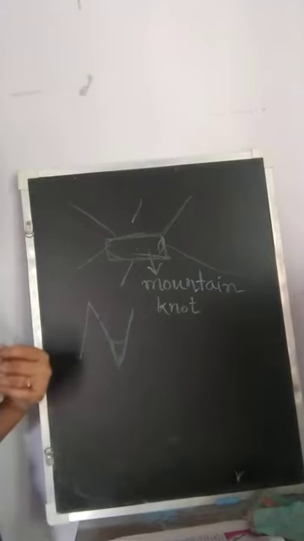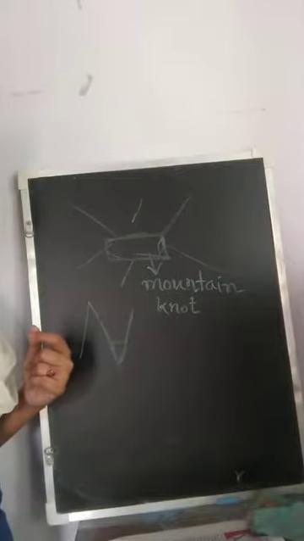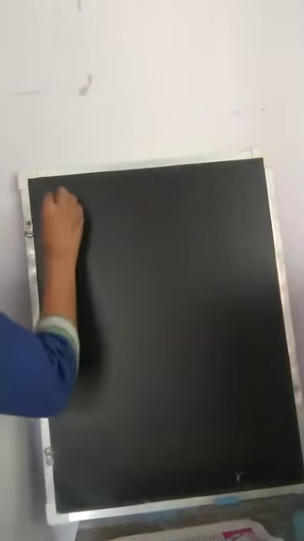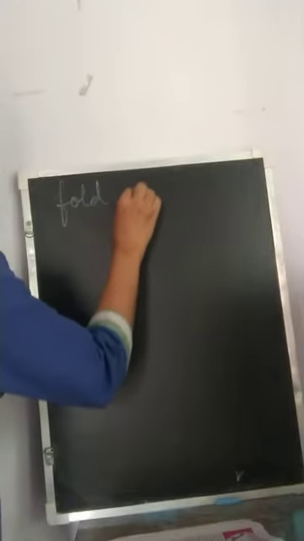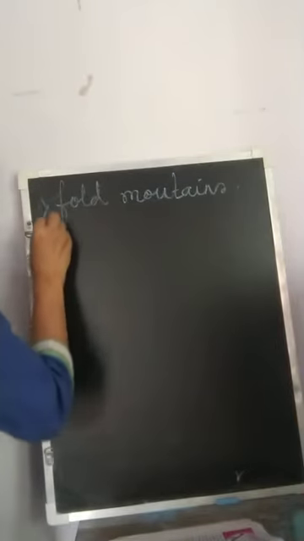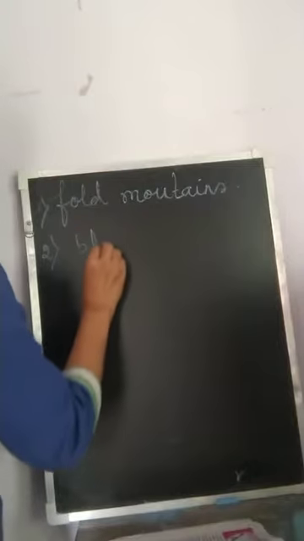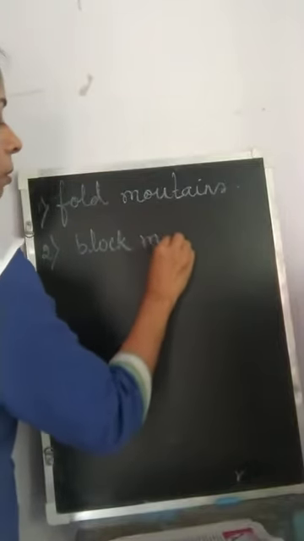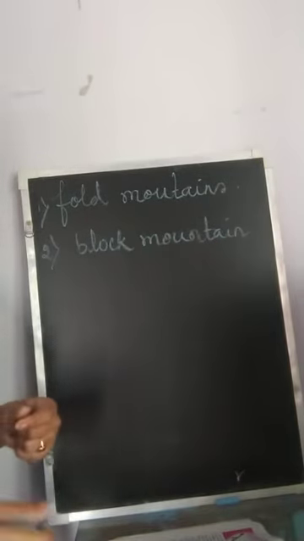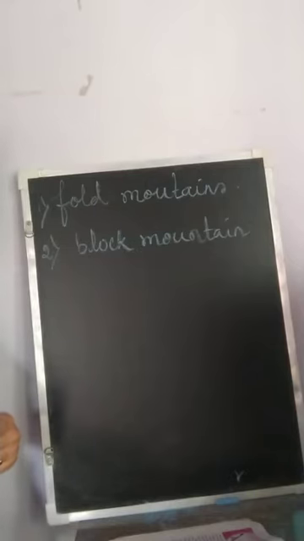The first one is mountains formed due to the folding of the layers of rock. Now this kind of mountains which are formed due to the folding of the rock layers are called fold mountains. From the name itself, we come to know that they are called the fold mountains. So we have fold mountains that are the result of the folding of the rock layers. Then we have the block mountains. What is the block mountain? That is a mountain that is formed due to the faults, or due to the cracks in the earth's crust.